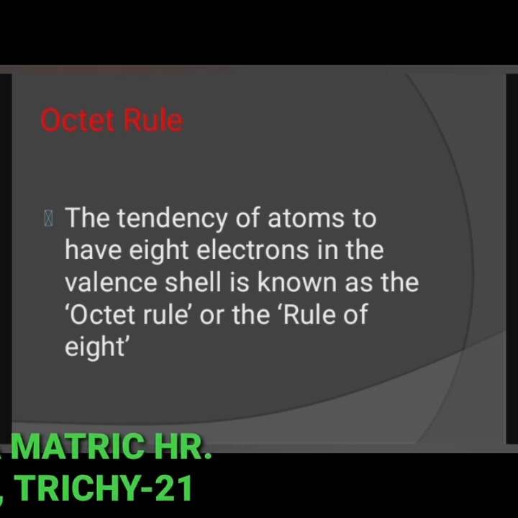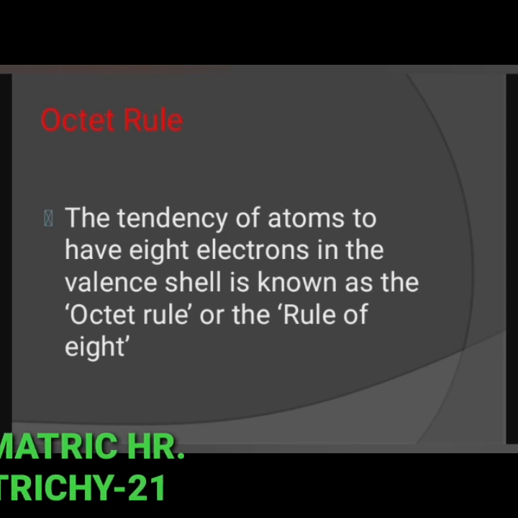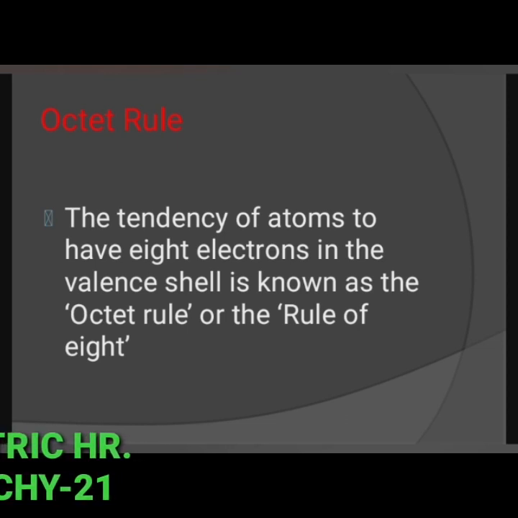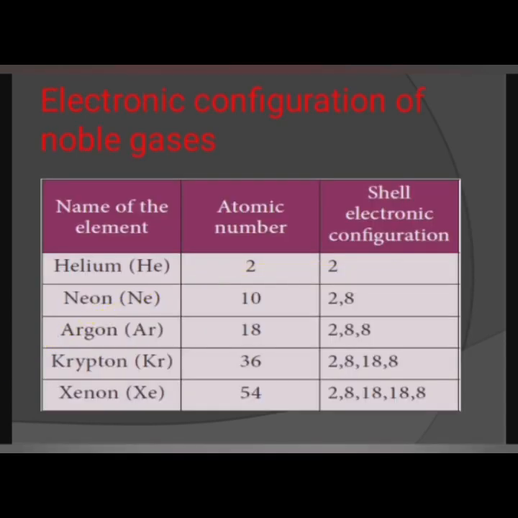Kozal and Lewis gave a successful explanation based upon the concept of electronic configuration of noble gases about why atoms combine to form molecules. Atoms of noble gases have little or no tendency to combine with each other or with atoms of other element. This means that these atoms must be having a stable configuration.